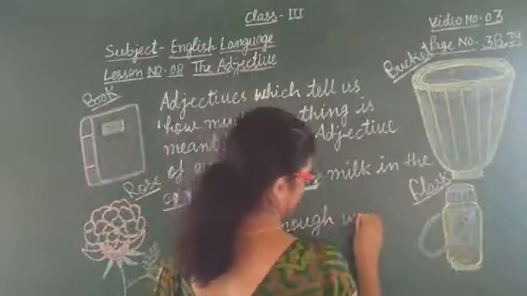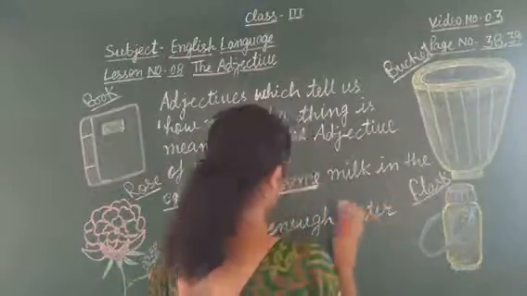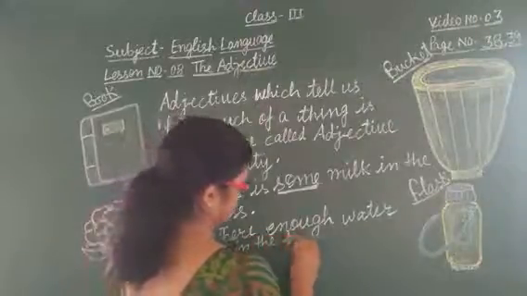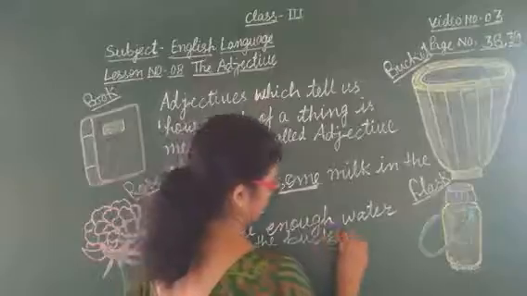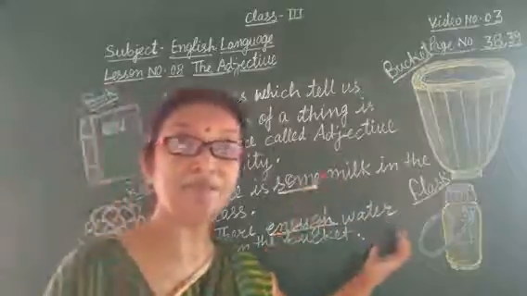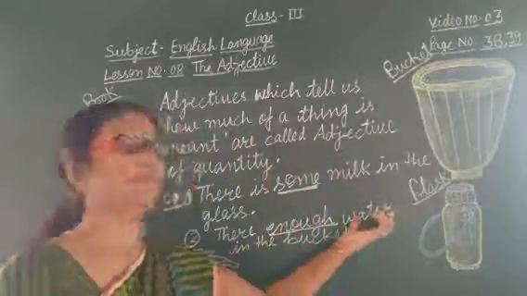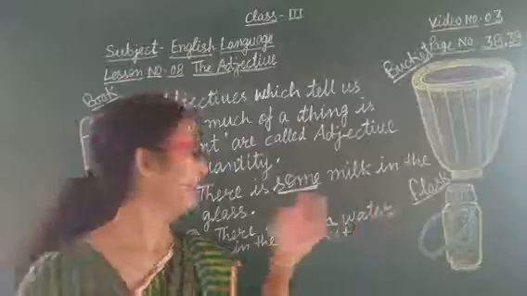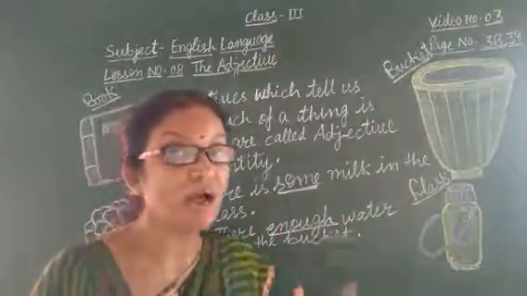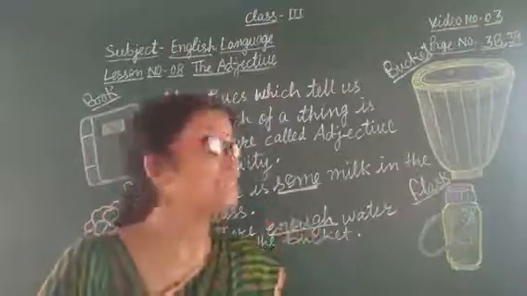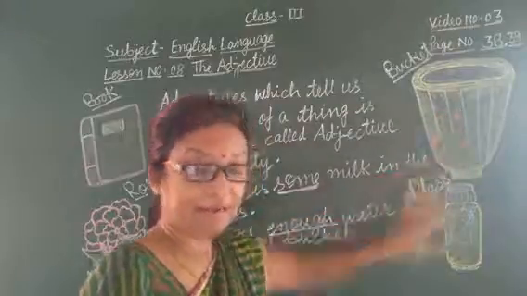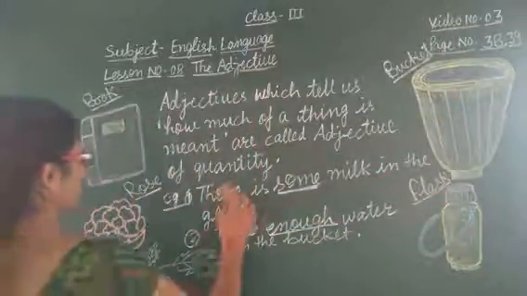And this word enough describes the quantity of water. Clear? This word enough describes the quantity of water. How much water is inside of the bucket. Clear? See other examples.